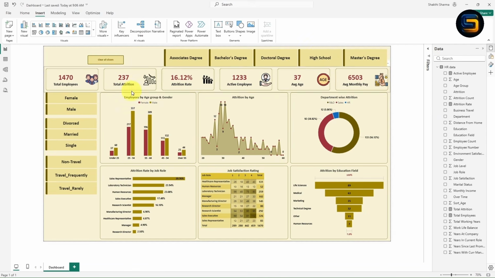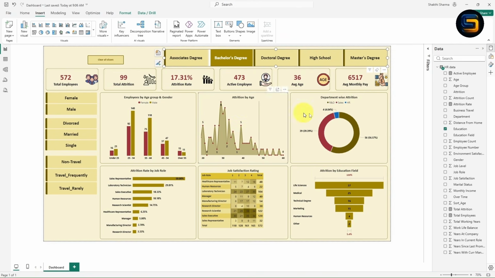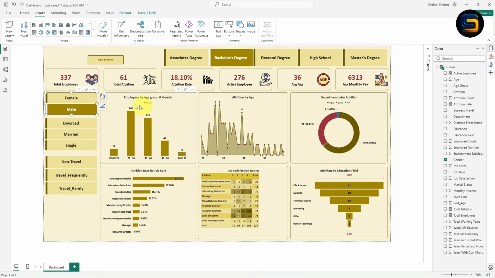Let me minimize this. Now look here guys, if I click on bachelor degree, I will get only the filtered record of bachelor degree. In the same way, I want only the male. I can simply click on male. Now you will get the male as well as bachelor degree, right?